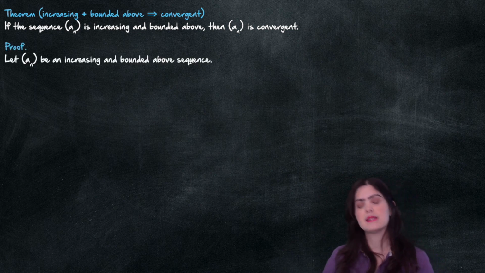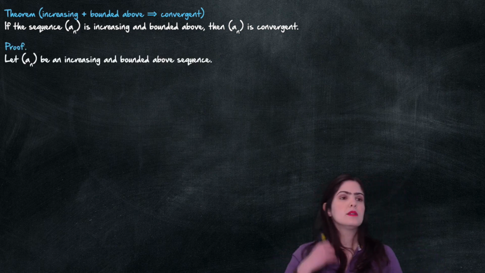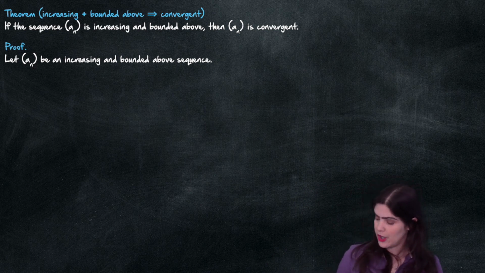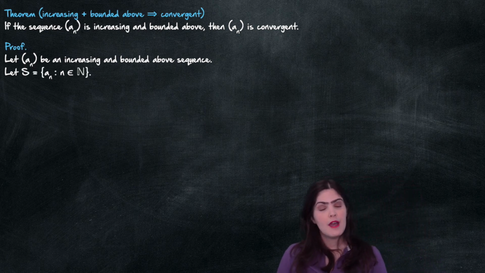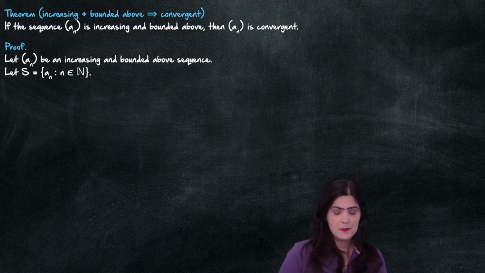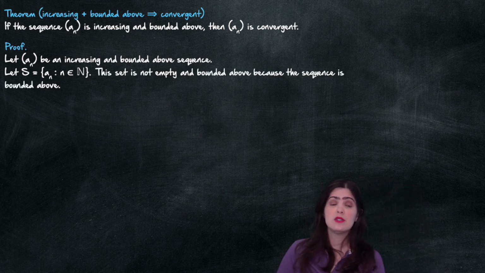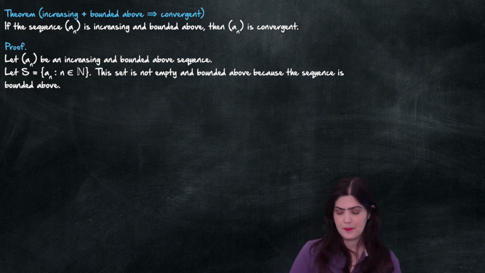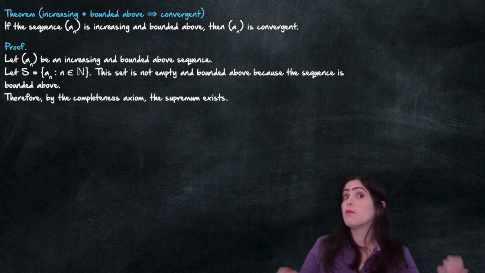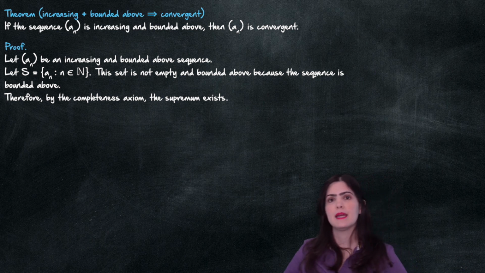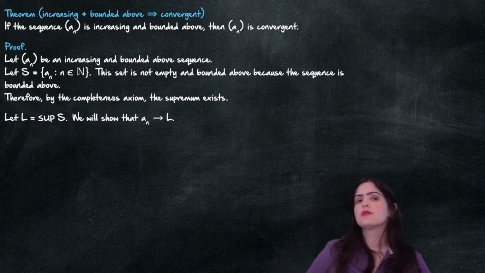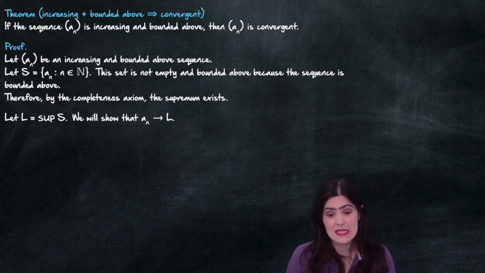We begin by saying we have a sequence that is increasing and bounded above. We define the set S that I already talked to you about, and we say this set is not empty and bounded above because the sequence is bounded above. Therefore, by the completeness axiom, the supremum exists, and we take L equal to the supremum. We're just giving it a name to make our life easier.